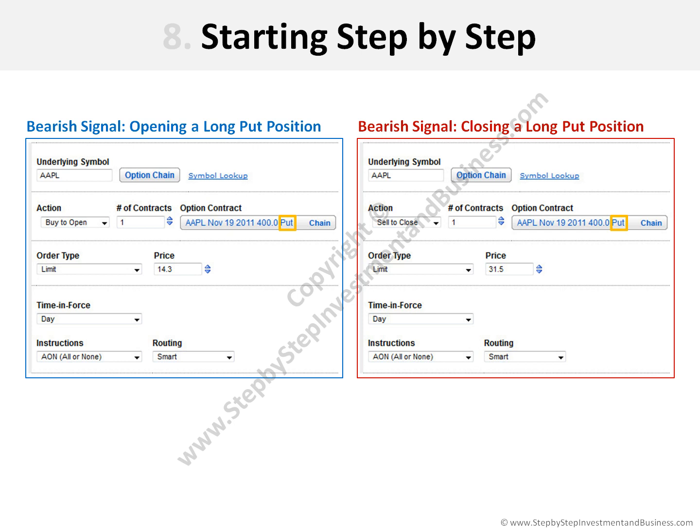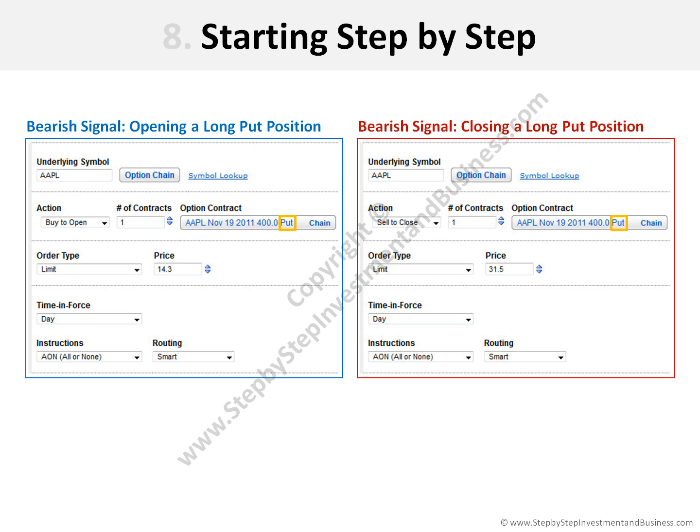To open the position, in this example, we are indicating to buy one Apple put at a limit price of $14.30. We select the action Buy to Open. The time in force is day, and we want the order to be executed under the specification All or None and with an automatic routing.